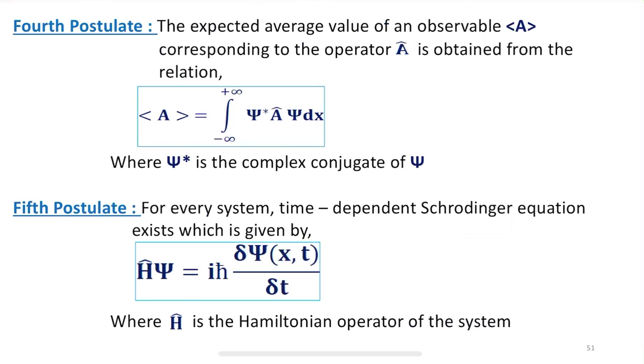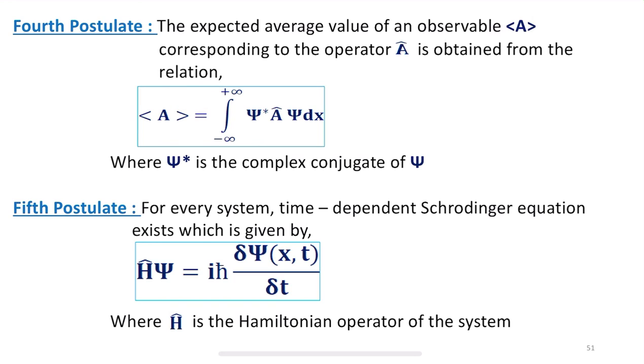The average value or the expected value, both we can take, expected average value or expectation value, corresponds to the operator A cap and is obtained by the relation: the expectation value of A equals the integral from minus infinity to infinity of psi star A cap psi dx. Here psi star is the complex conjugate of psi.